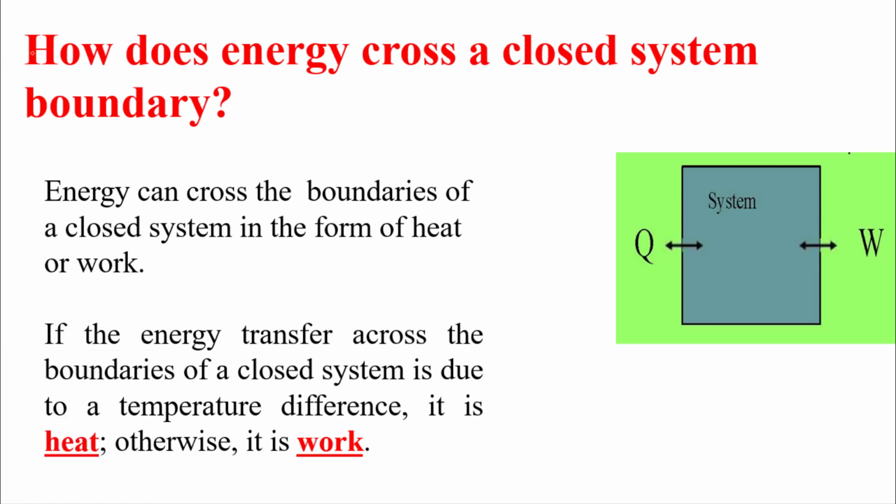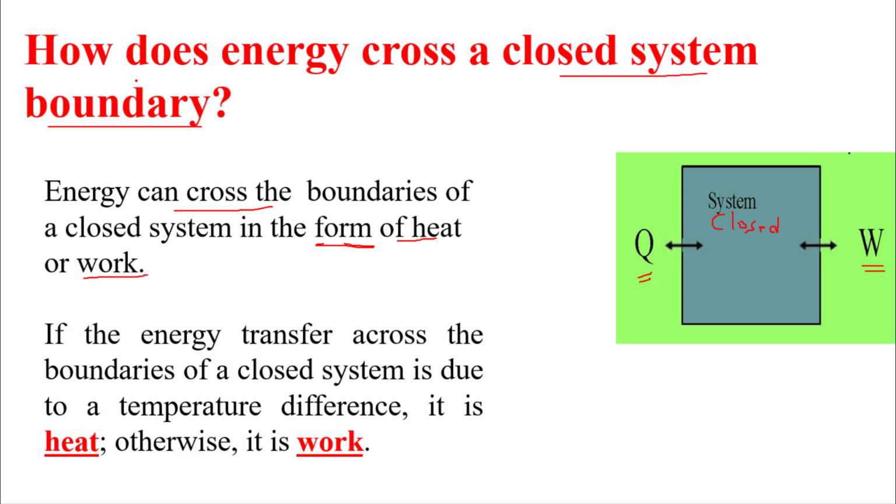Okay. So we'll start with this question: how does energy cross a closed system boundary? We answered this question before. So here is a system, and this system is closed. What do you mean by closed? Closed means there is no mass in, mass out. Only energy can cross the boundary. Energy in terms of heat, Q, or in terms of work. This is the most important energy we care about. So energy can cross the boundaries of a closed system in the form of heat and or work.